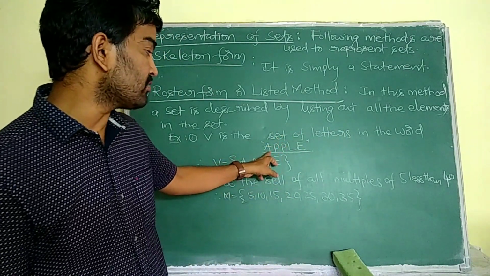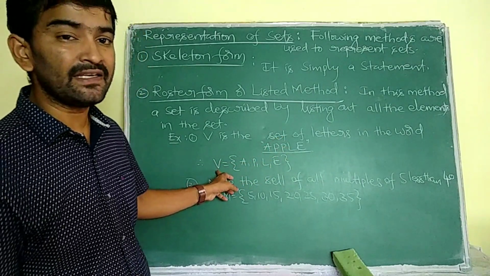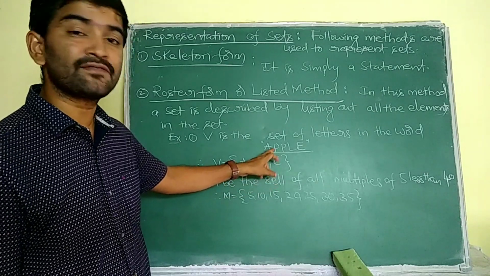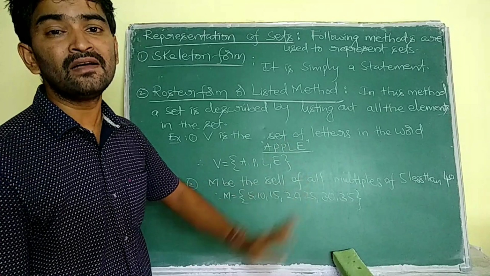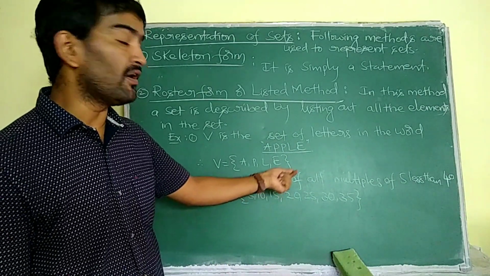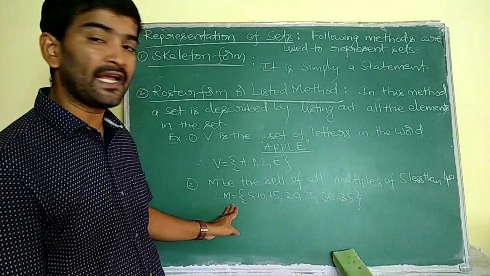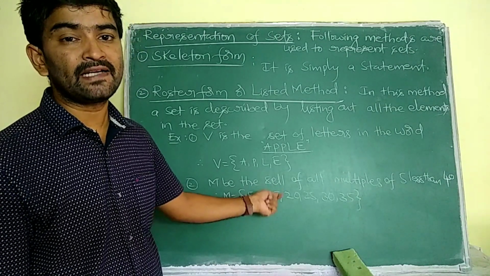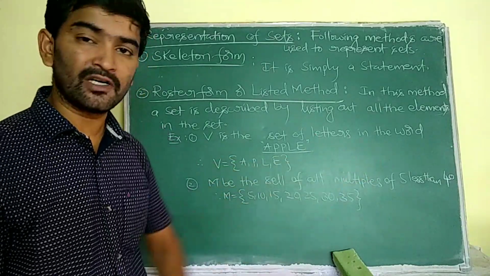So I have to list out all the elements into the set V, separating with commas: A, P, L, E. As we know that no element in a set is repeated, we write the element P only once. Another example, M, the set of all the multiples of 5 less than 40. So into that M, I have to write the multiples of 5: 5, 10, 15, 20, 25, 30, 35. Why? Because we only write numbers less than 40.